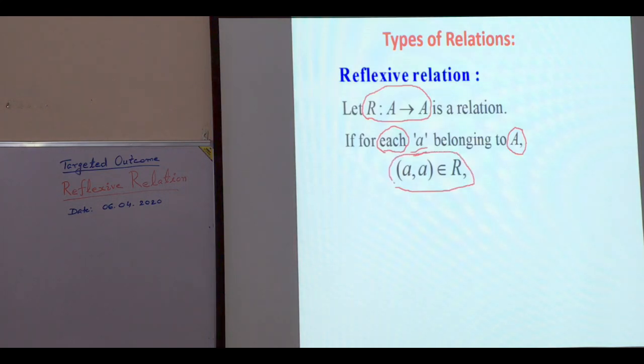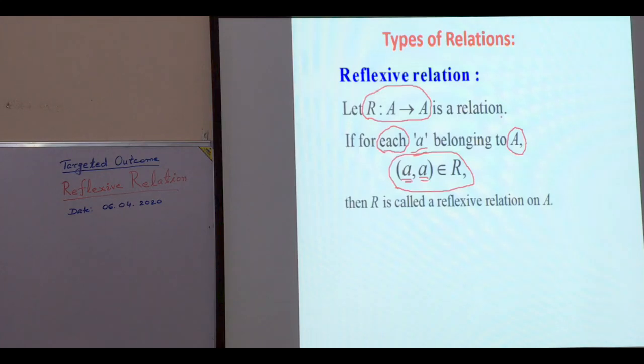Ordered pair (a, a) belongs to R means element a is related with itself. Then R is called a reflexive relation on A.